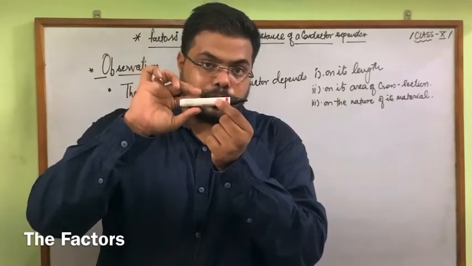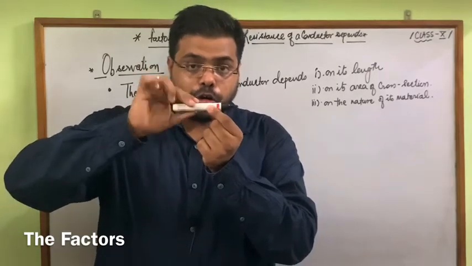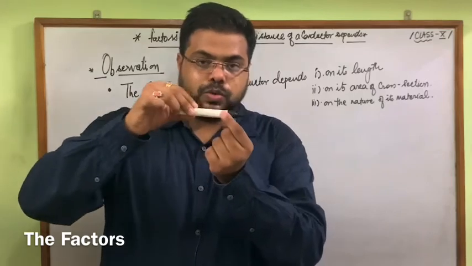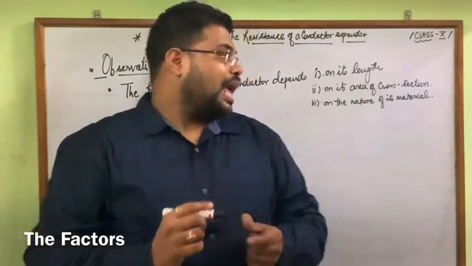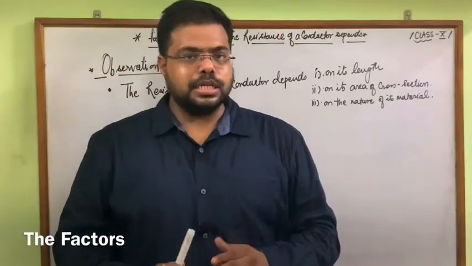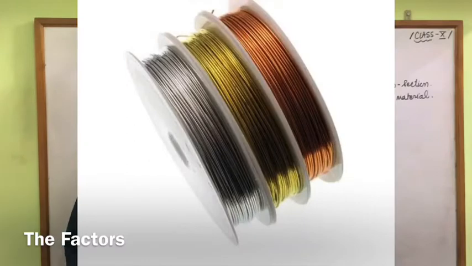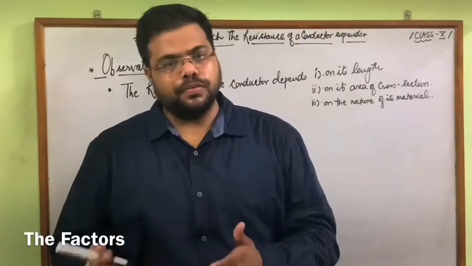So the resistance also depends on the cross section. And thirdly, resistance depends on the nature of the material, like in a copper wire and a silver wire, the resistance of both wires is going to be different.